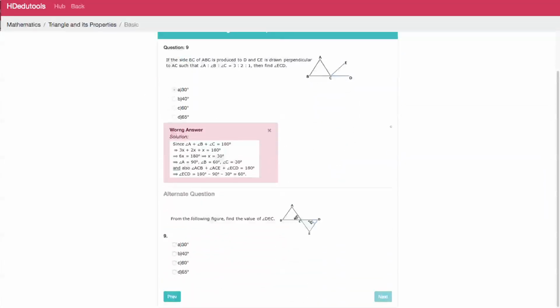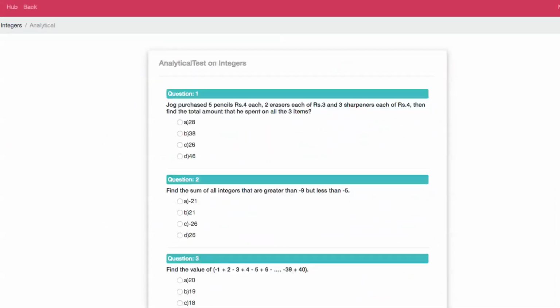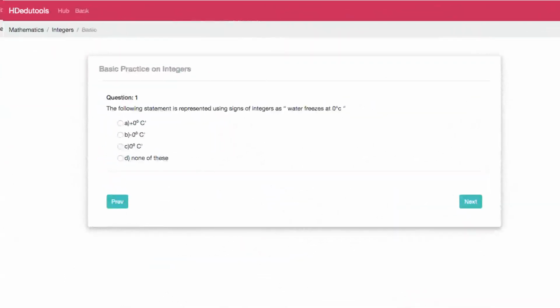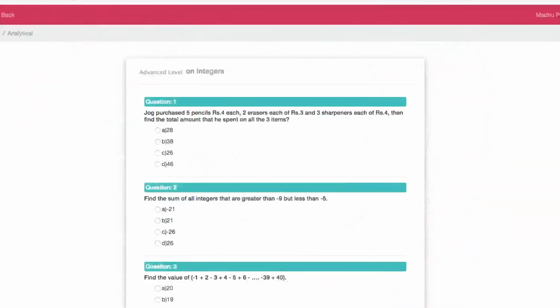After completing basic level, you will enter into analytical level. After completing analytical level, you will enter into advanced level. If you complete advanced level, you have a chance to learn the topics in higher classes related to this. Like this, you can learn from basic level to advanced level in this session.